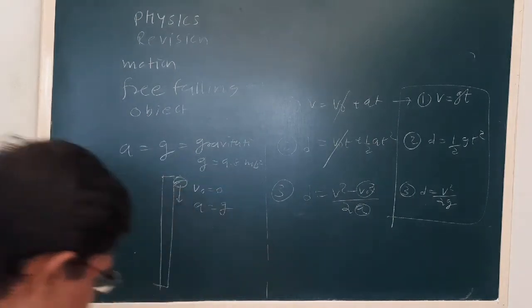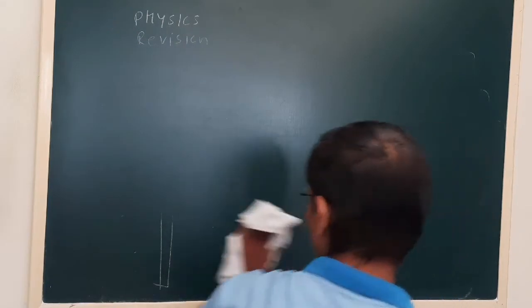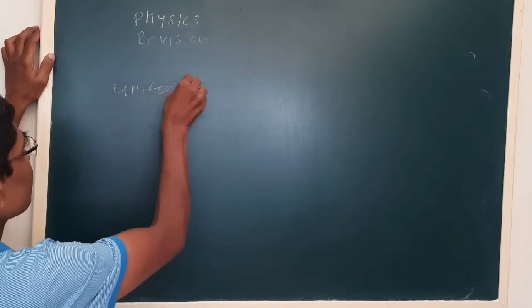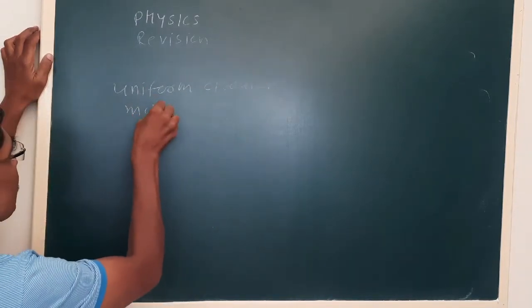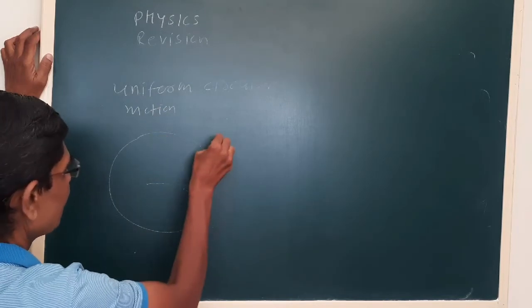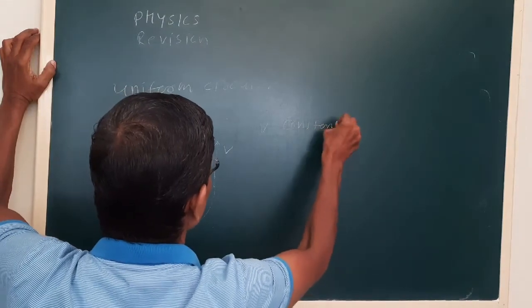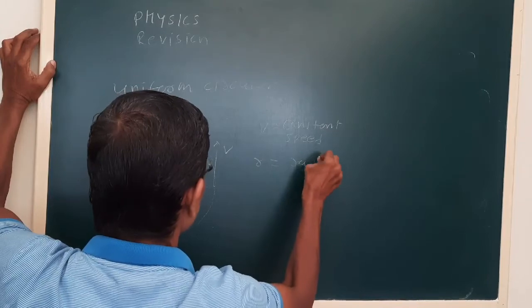Now, in the 8th lesson, we talked about uniform circular motion. When a particle moves on a circular path with a constant speed, v is the constant speed and r is the radius.